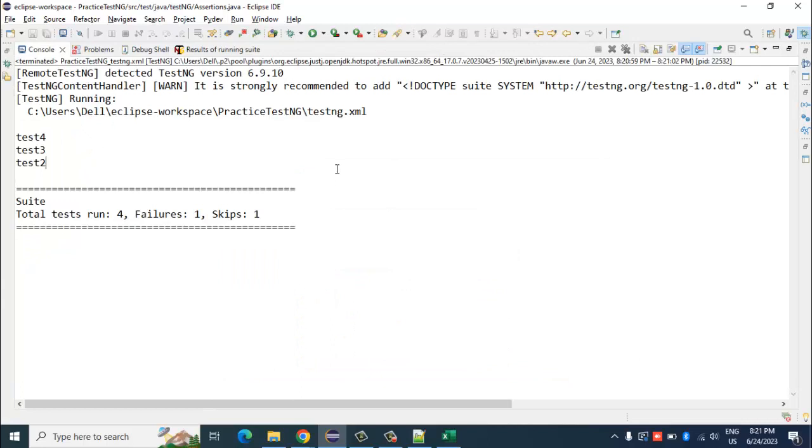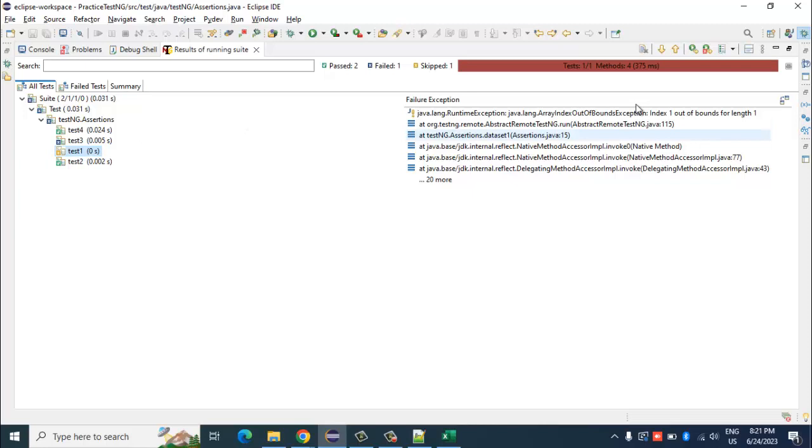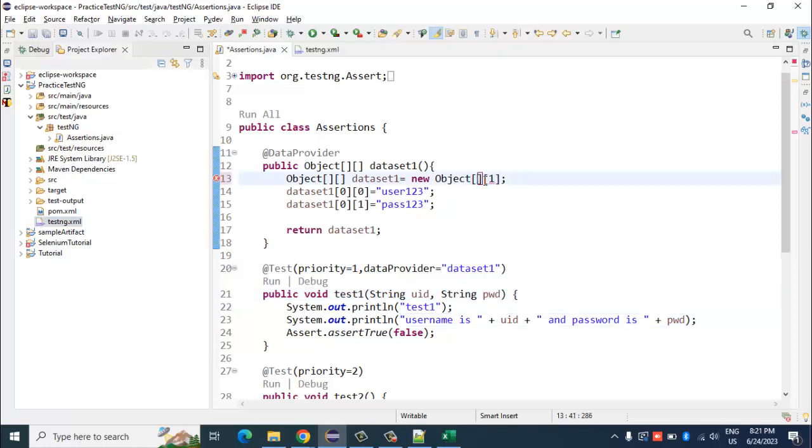I think due to SSN, it will get failed. Test 1, assert true false. Sorry? Fail or it is over? No, it got executed. Test 1 has index 1 out of bounds for length, array out of bound. Try this. Let's try again.